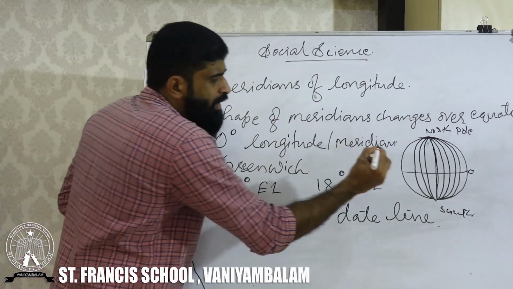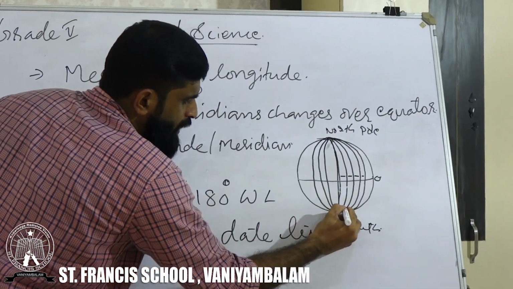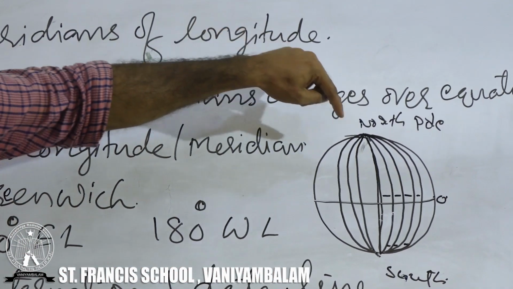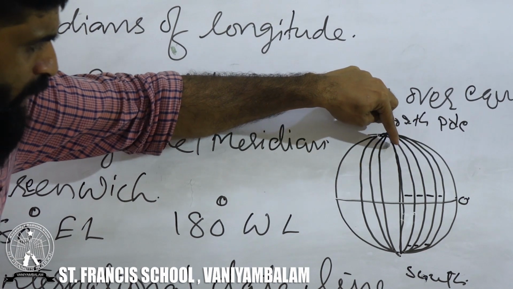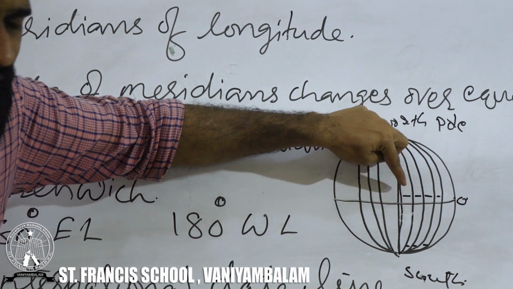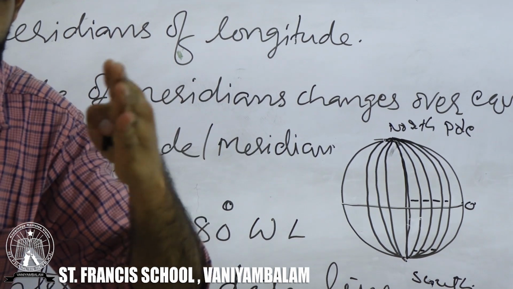Width, you can see that. Here you can see the width. This is width, and here also you can see the width. So when a longitude starts from the North Pole, it travels through this area. When it reaches the equator, its width is increasing.